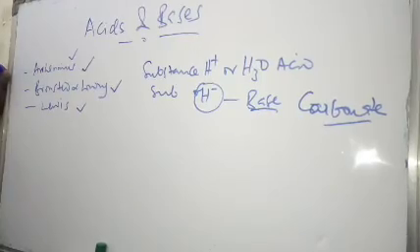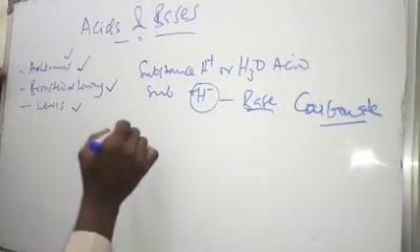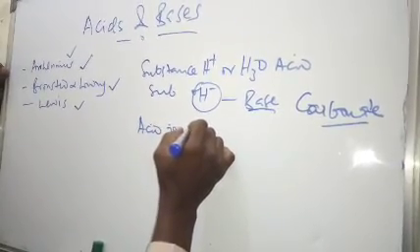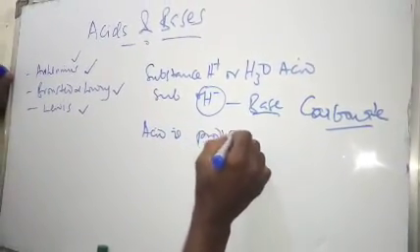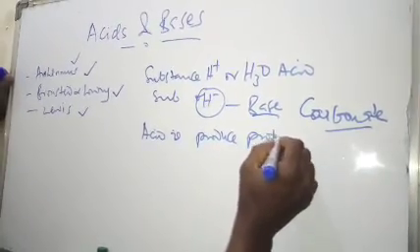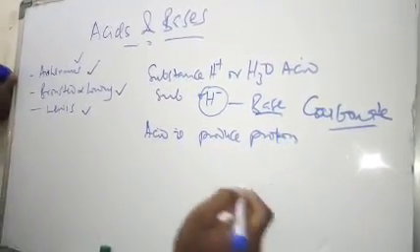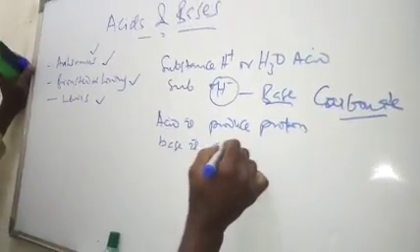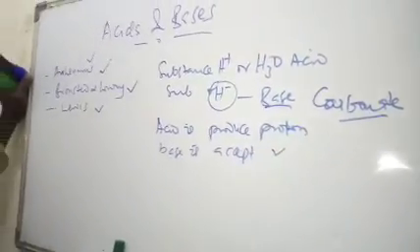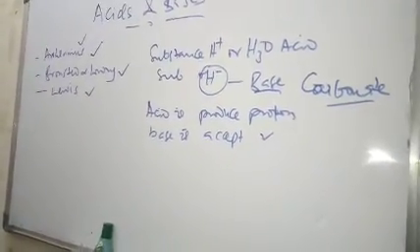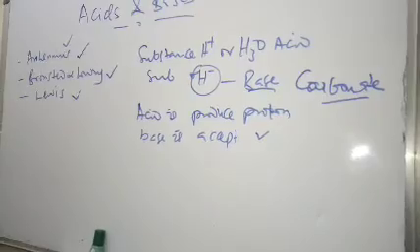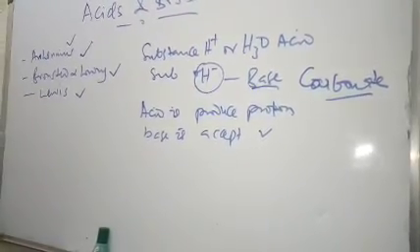Then Bronsted and Lowry, what did they say? What they said is that an acid is any substance that can produce or donate a proton, that is, a proton donor, and a base is any substance that can accept a proton. That is, an acid is a proton donor, and a base is an acceptor of a proton. That is broader than what Arrhenius said.